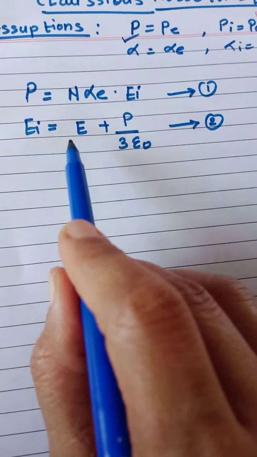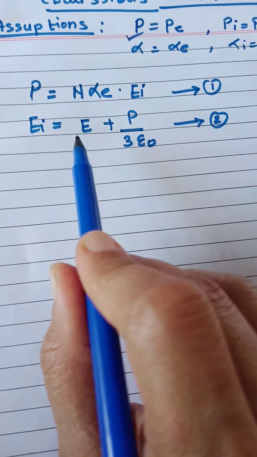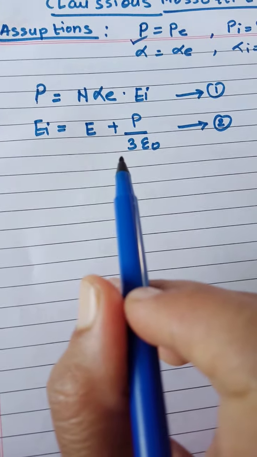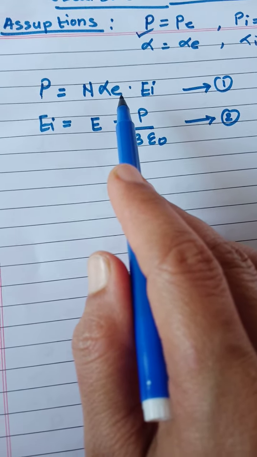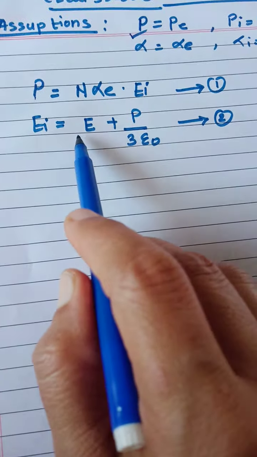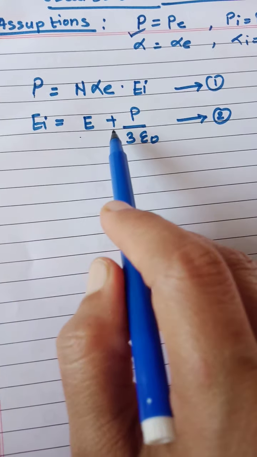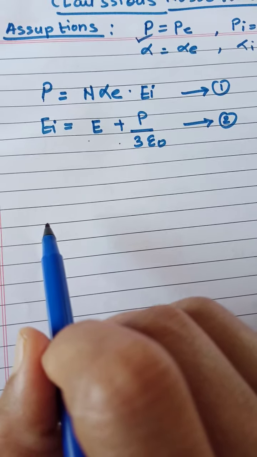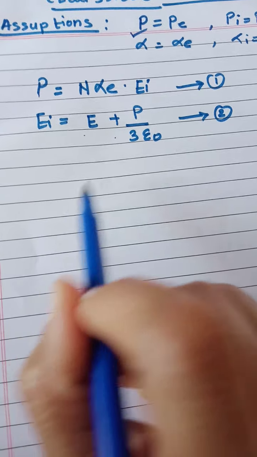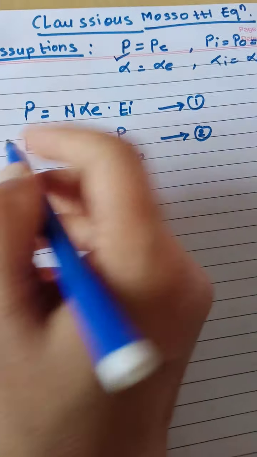At the same time, our second assumption is what? As the material should have the cubic crystal structure. So that's why for cubic symmetry structure atoms, the internal field equation is given by this equation E plus P upon 3 epsilon 0. Correct? Now putting the equation number 2 in equation number 1.